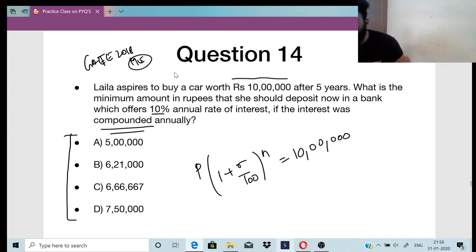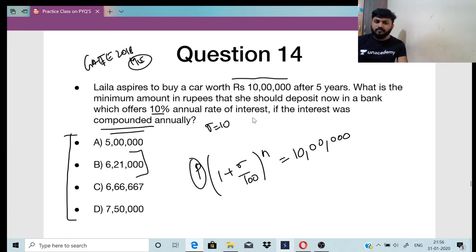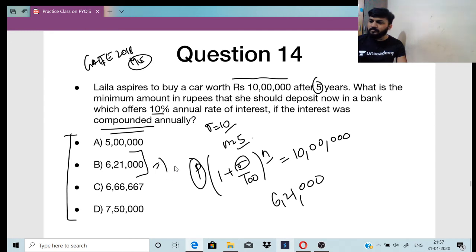GATE 20. Yes. So Tarani is telling B is the correct answer. Yes, it is B. P into 1 plus r by 100 power n. तो हमें P का वैल्यू पता नहीं है, right? We do not know P, but R is given as 10 and N is given as 5. So substitute R as 10, N as 5. You'll get the answer as 6,21,000, which is option B, right?